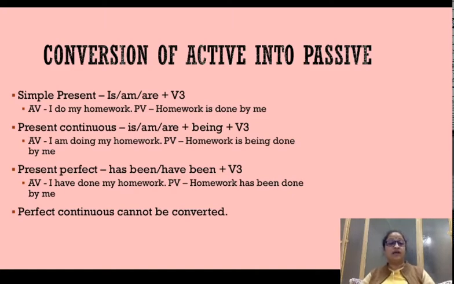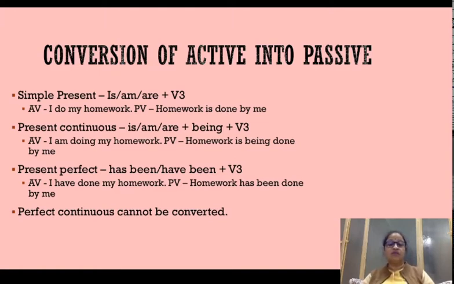And when you identify the verb or the tense of the sentence, the second step should be conversion. And how do you convert a present continuous sentence? You add is being done. Doing is going to again go to the third form, and am is going to be replaced with is being.